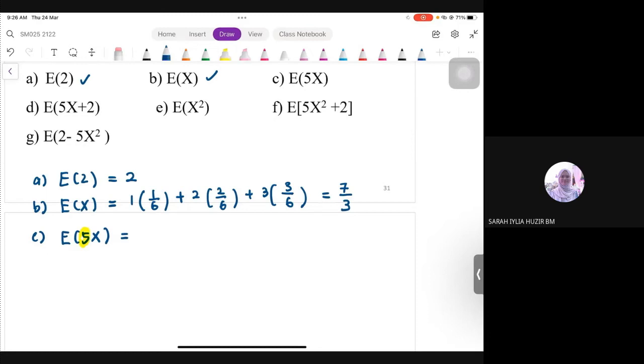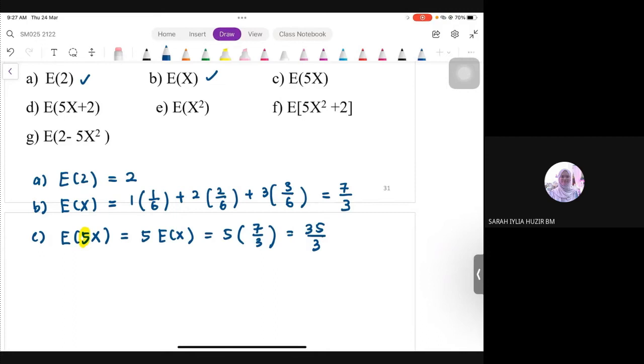This is equal to 5 times the expectation. So 5 finally times 7 over 3. This is 35 over 3. It looks simple, provided you memorize the properties and the value of the expectation must be correct. If you answered part B wrongly, it will affect you here, and part C you will also get a wrong answer.